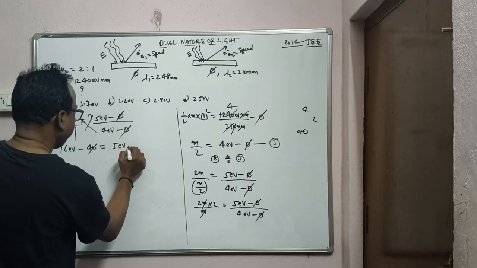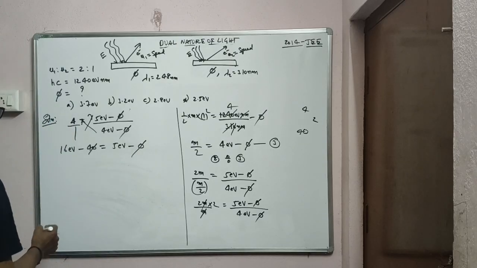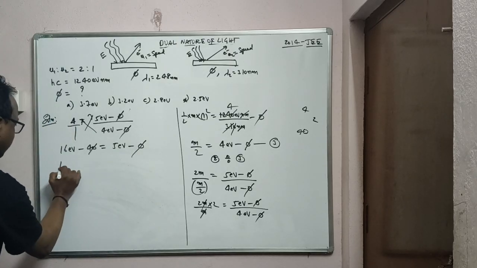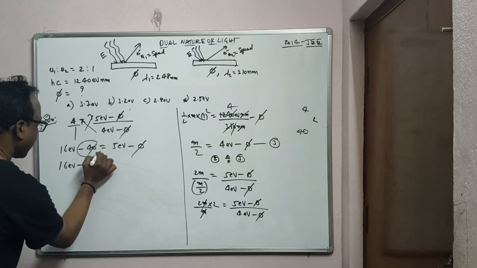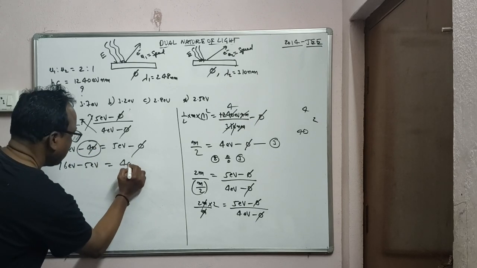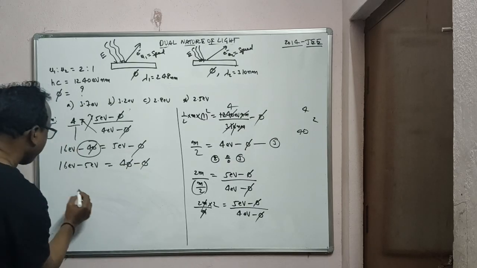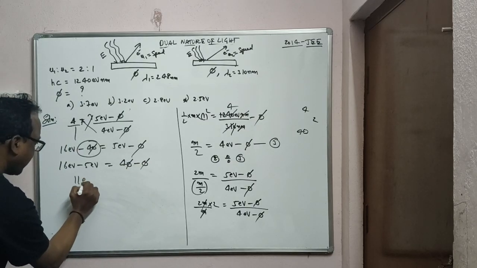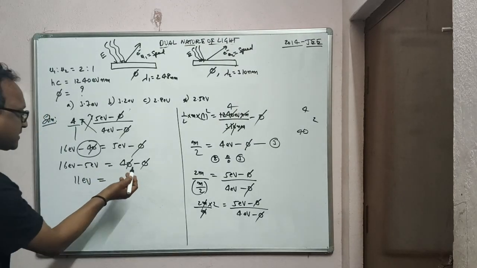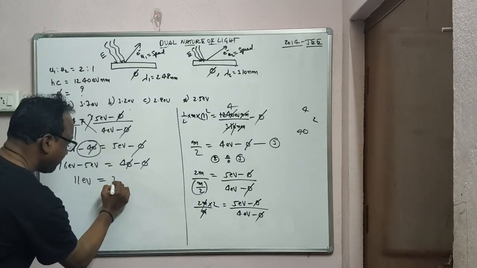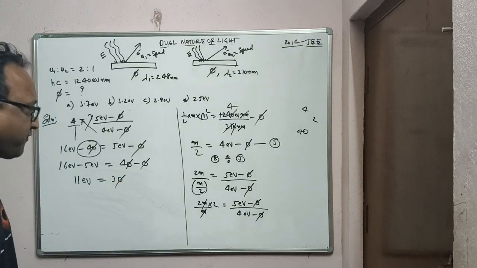Bring this phi to the left side: 16 electron volts minus 5 eV, and I'll take this one to the right side, then it becomes plus, 4 phi minus phi. 16 minus 5, that is 11 electron volts, is equal to 4 phi minus phi, that's 3 phi, where phi is the work function.